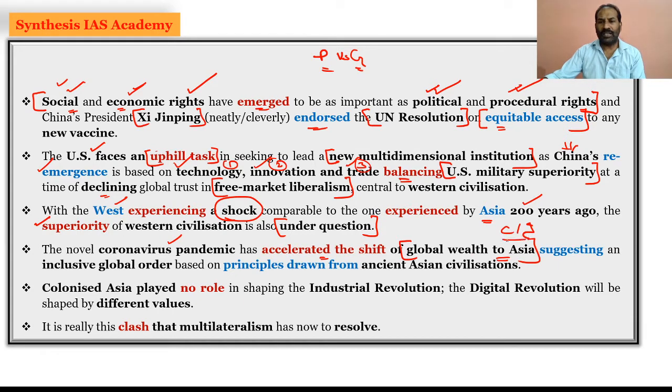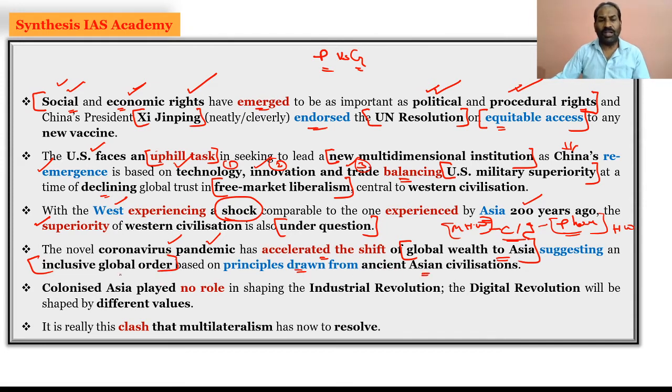because no doubt China and India are providing the PPE kits and everything required to handle the COVID-19 global pandemic situation. India is also in pharmaceuticals, because India can be called the pharmaceutical hub of the world. So China is the manufacturing hub of the world, and India is the pharmaceutical hub of the world. So definitely, because of the coronavirus pandemic, the shift of global wealth is towards Asia, suggesting an inclusive global order on the principles drawn from ancient civilization.